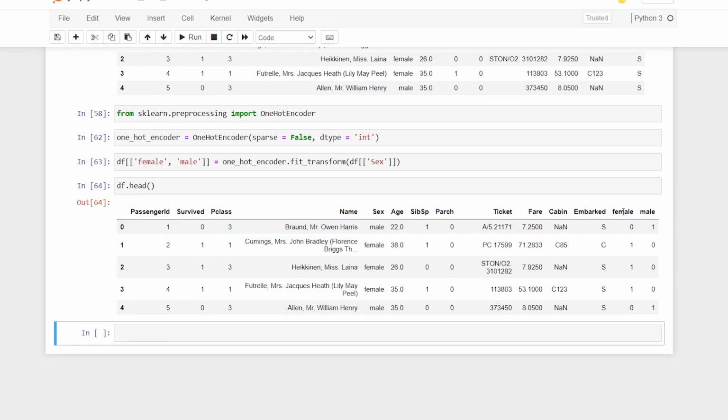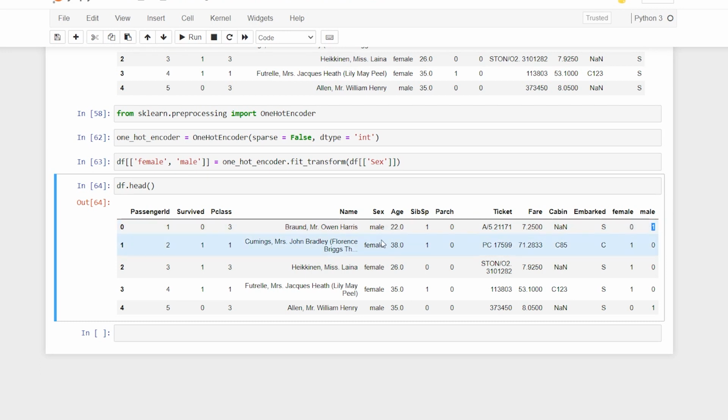So these values are being converted. We have the male and female columns as 0 and 1. Whenever there is male, there is going to be 1 and the female is going to be 0. Similarly, whenever there is female, there is going to be 1 and the male is going to be 0.